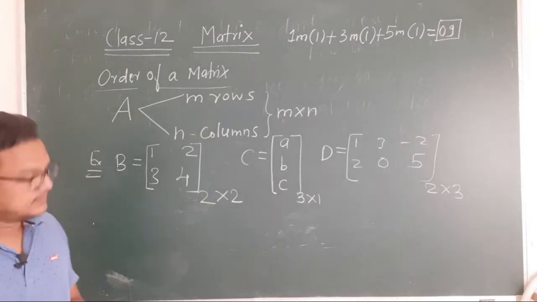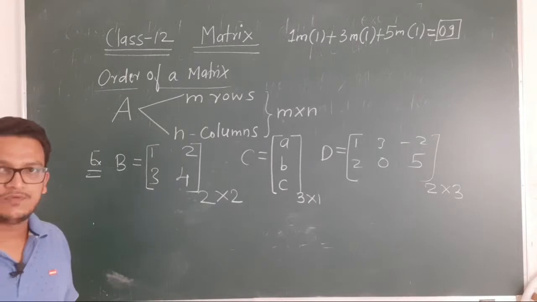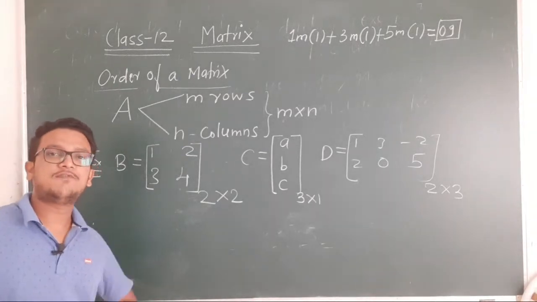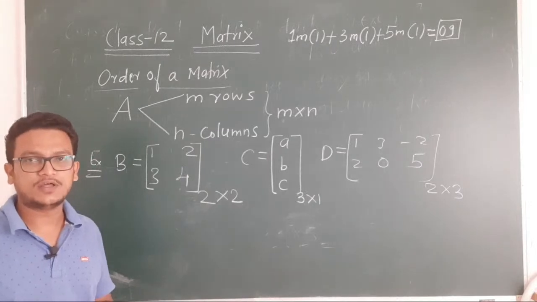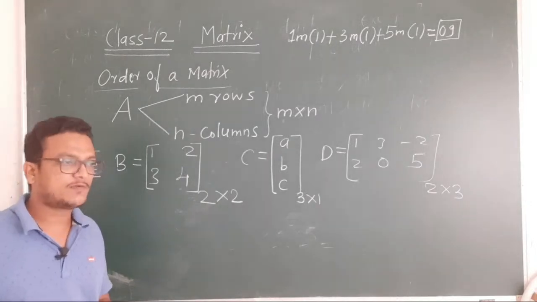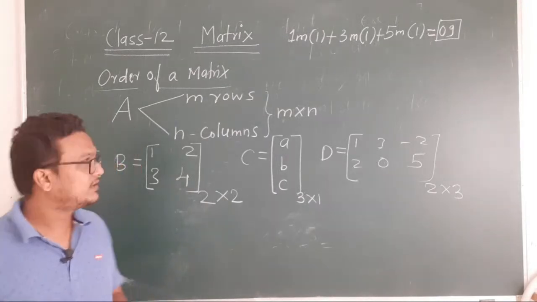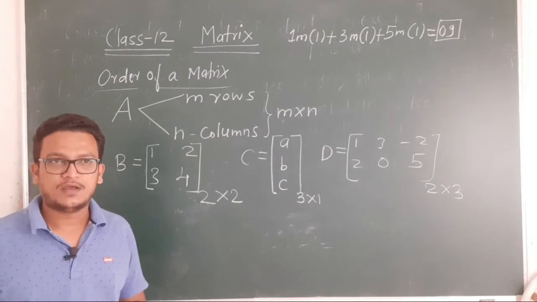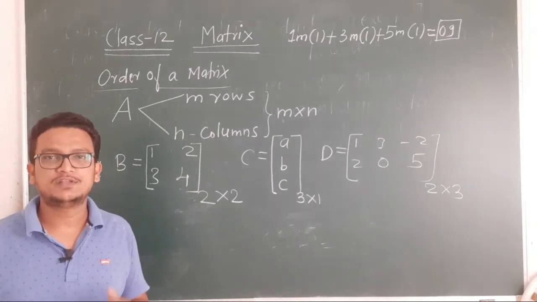Okay, now after the order of a matrix, we are going to see the general form of a matrix of order m cross n. So what is the general form? And see, that general form is necessary. Okay, that is required. In this topic you will get a 1 mark question, and to simplify that 1 mark question, we need the general form.